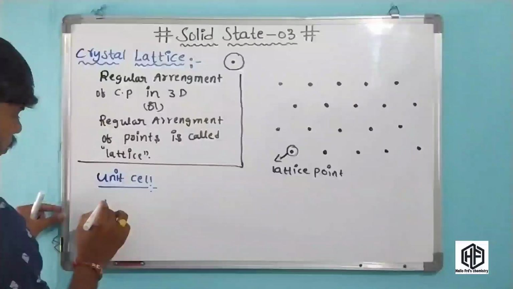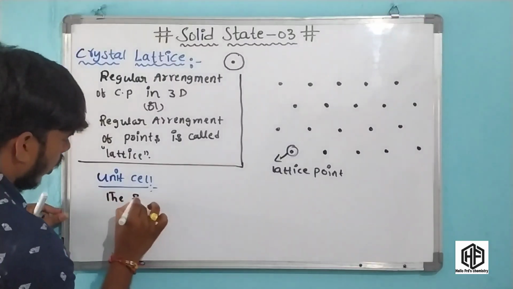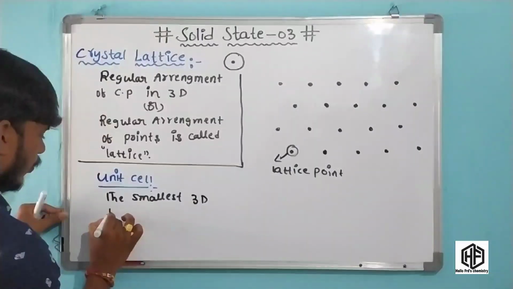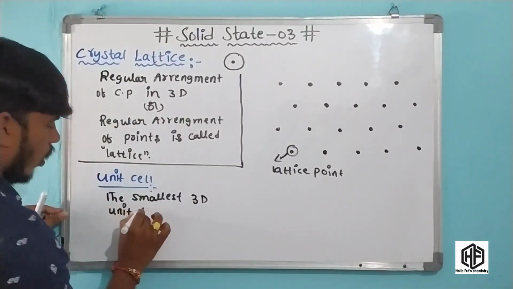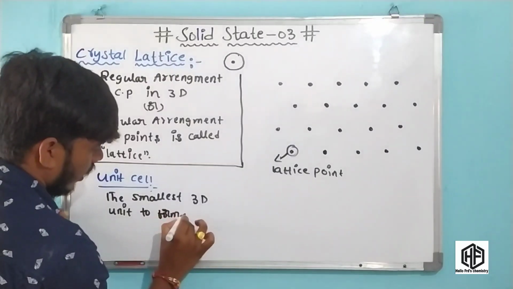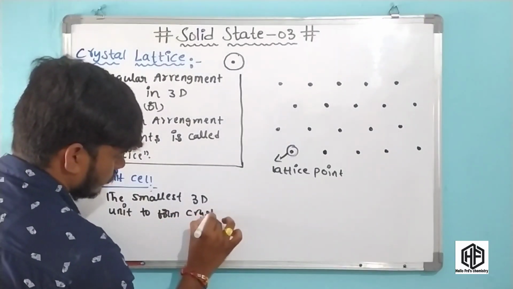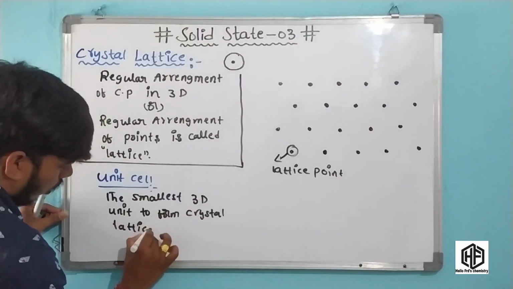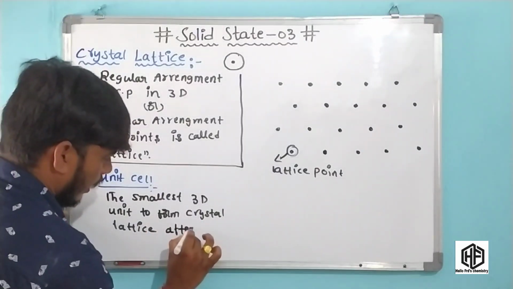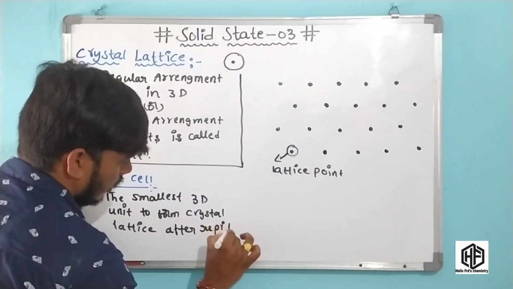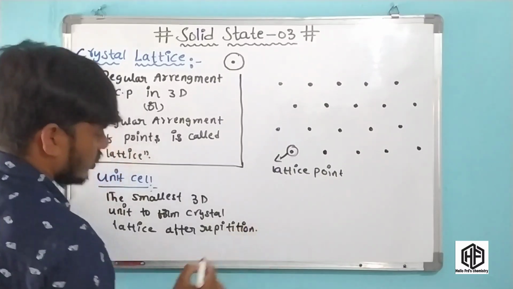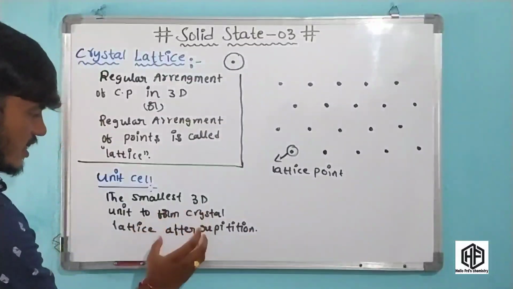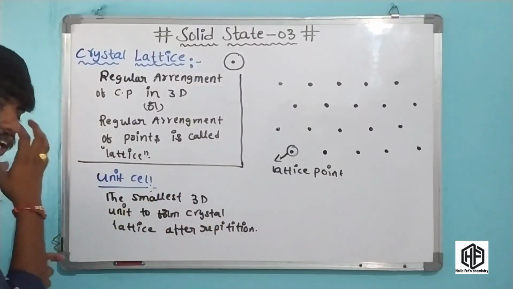Unit cell is the smallest three-dimensional unit to form the crystal lattice after repetition. That is called a unit cell. Unit cell is the smallest part of crystal lattice which, after repetition, forms the crystal lattice.